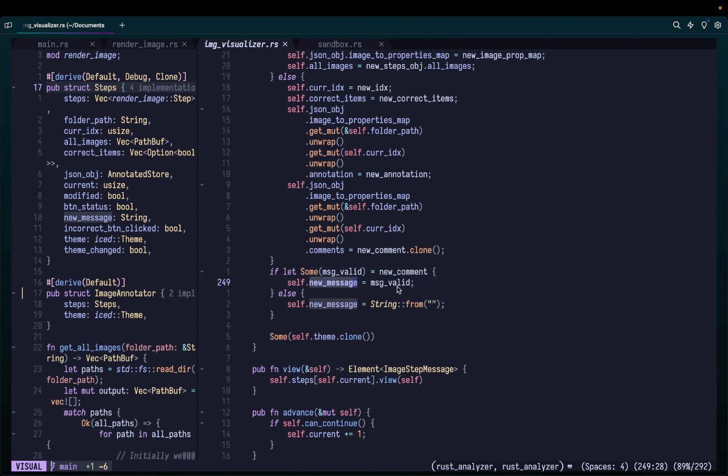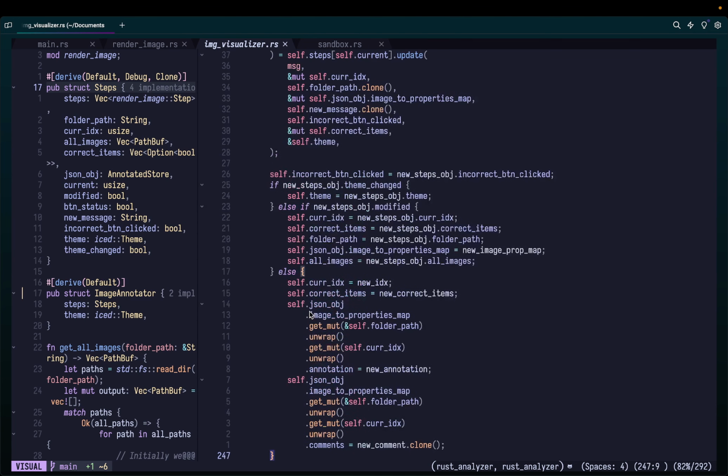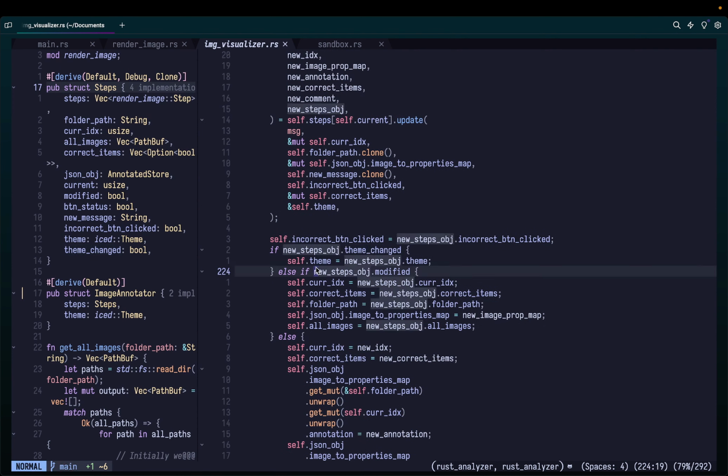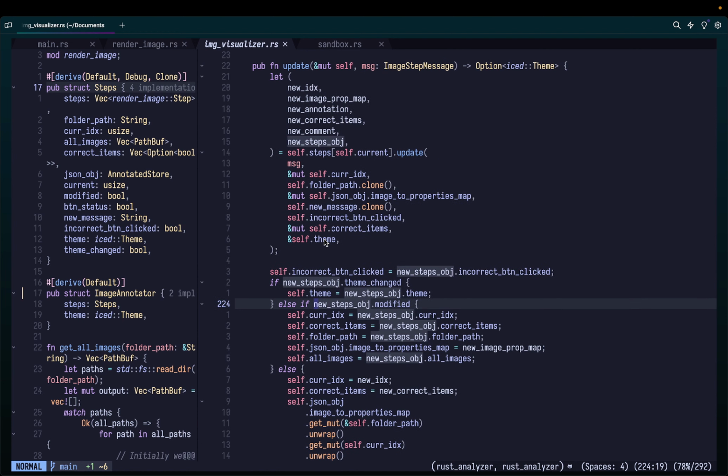And then, as I said, you can also update the message. Then you can have new message equal to message valid if the new comment is not empty, otherwise it's an empty comment, right? And that's it. At the end of the day, I want to return the new theme. I am not sure why I'm doing it right now, I don't remember, but it looks like I'm using this to update the struct before this, because we have two structs, remember? You have steps as a struct over here, and then there's image annotator. If you see on the left split, I'm highlighting this. Maybe that's why, because both have theme over here, and this is very interesting because I would like to just have one theme for all. So that's again one optimization we need to make.